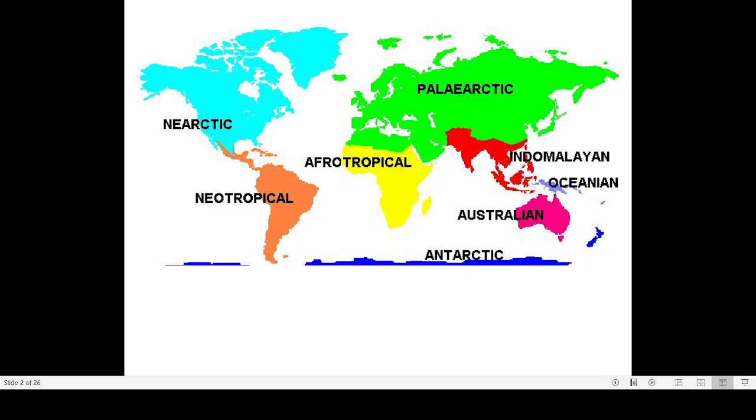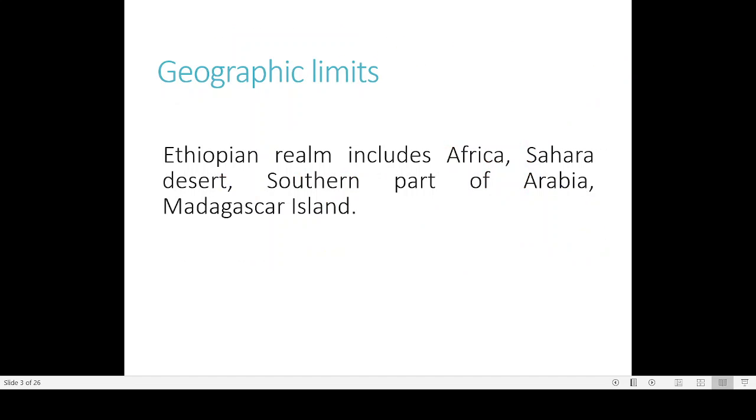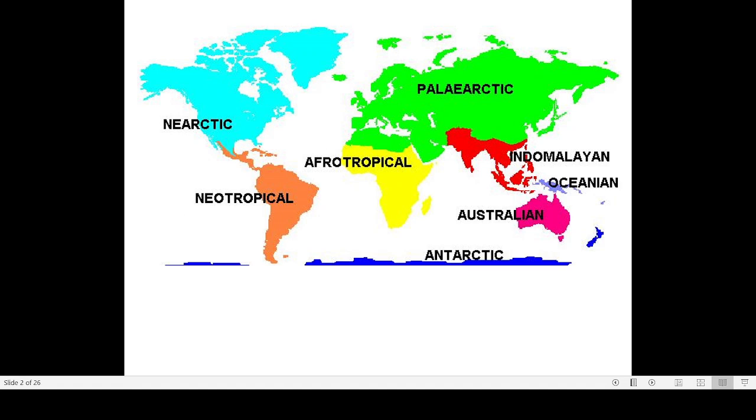You can check, this southern part of Arabia is a small portion here. This is the Arabian Peninsula. A small portion here is also part of it, and Madagascar Island. Here you can see this island is known by the name Madagascar Island. So this is the region which comes under the Afro-tropical, otherwise known as the Ethiopian realm.